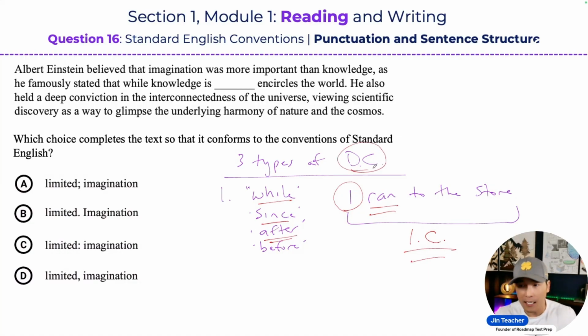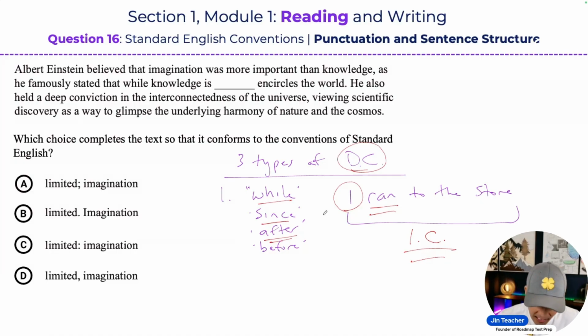Well, that's this first type of dependent clause, okay? It's a dependent clause where a subordinating conjunction is placed in front of an independent clause, which turns it into an incomplete sentence, or dependent clause, which is what you see here, okay? And you guys, there's too many subordinating conjunctions in the English language for you to memorize, right? So don't try to memorize it, just get familiar with it. Be able to recognize it when it appears in a sentence, okay? Because when it appears in a sentence, your brain should go, oh, okay, this is going to be a dependent clause, right?